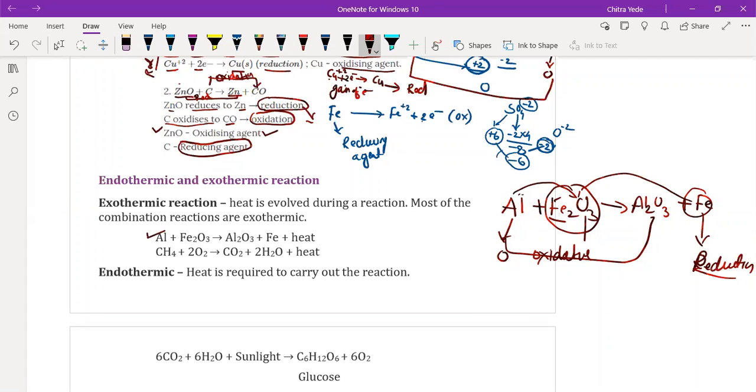Yes, sir. So now we will discuss the next type of reaction, which is endothermic and exothermic reactions. We will have to understand it first. Listen now, we have completed 36 minutes, so we have only 4 minutes left, and in 4 minutes it's not going to complete. So I'm going to disconnect, and then we will reconnect within a minute to continue the endothermic and exothermic reactions.